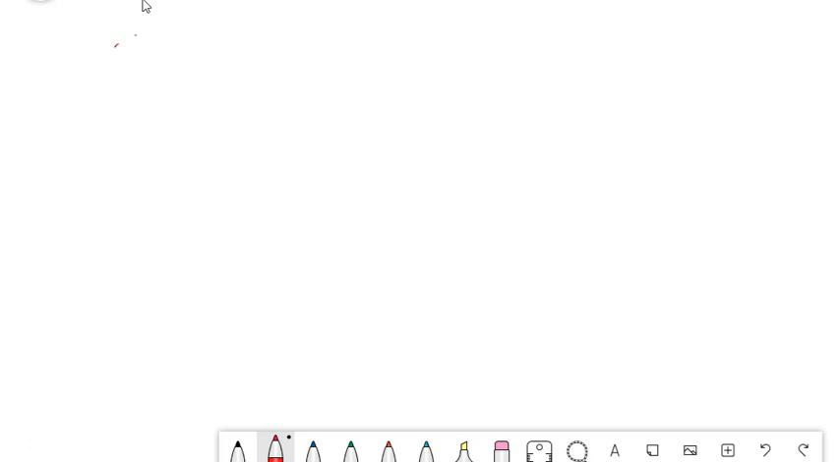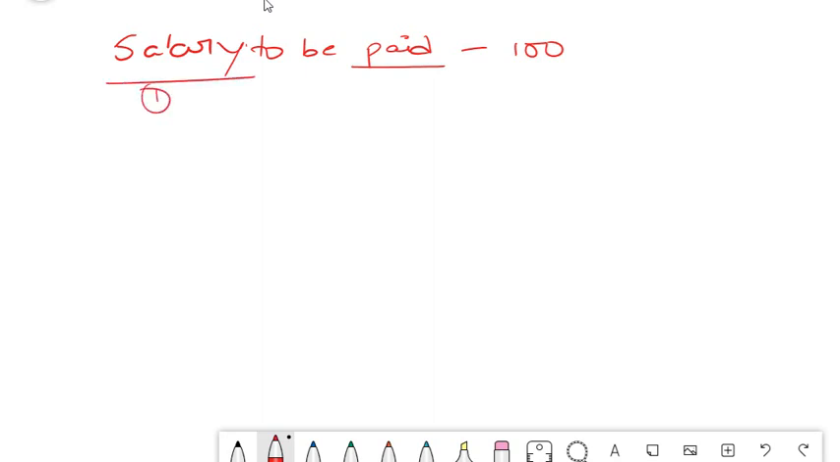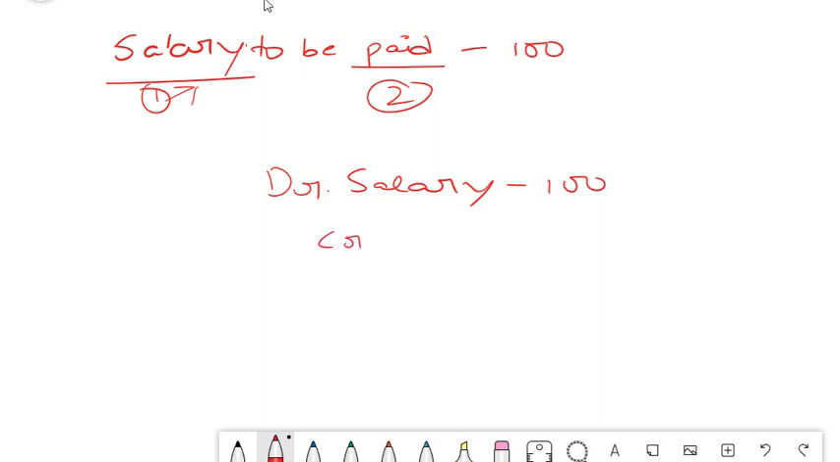So salary to be paid 100 rupees. To be paid, that means payable. So what are the two important concepts here? One is salary, another is payable. Salary is an expense account, correct? So expense account means debit, right? Debit your salary 100. Another simple way of looking at this is payable.